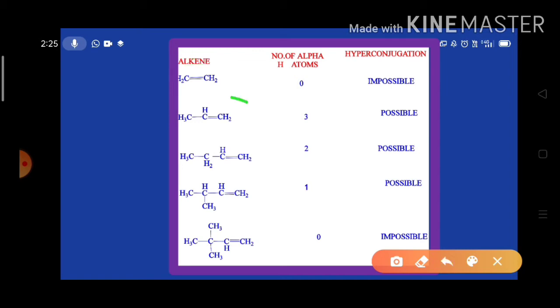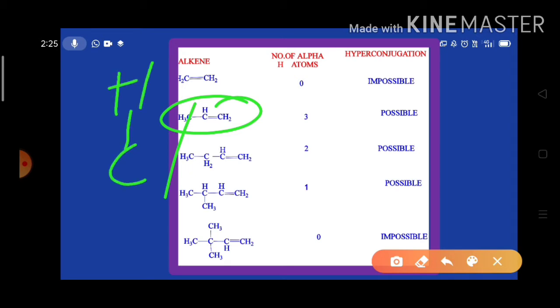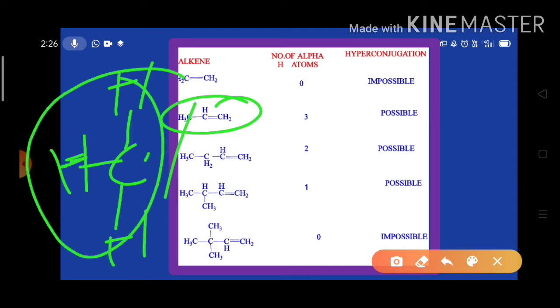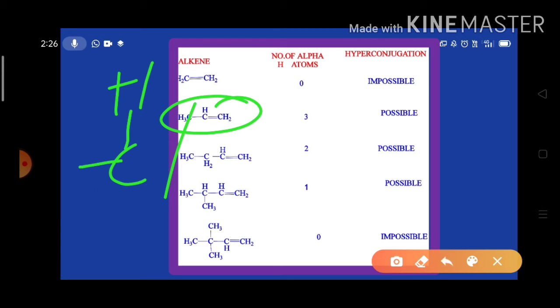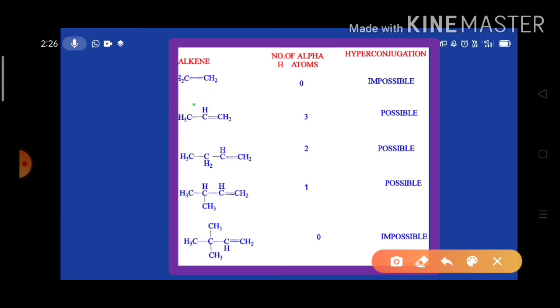In propylene, look here, one alpha CH3 group is there, an alpha methyl group, and to this alpha methyl group, three alpha CH sigma bonds are there. This is the alpha carbon, and to this three hydrogens are attached. So that's why we can say that it contains three alpha hydrogen atoms. As it contains alpha hydrogen atoms, now it is able to show hyperconjugation.